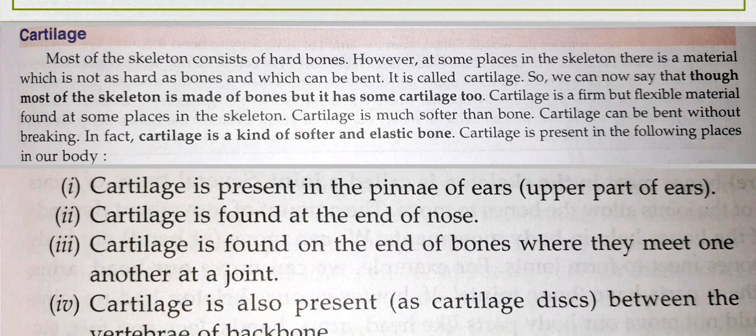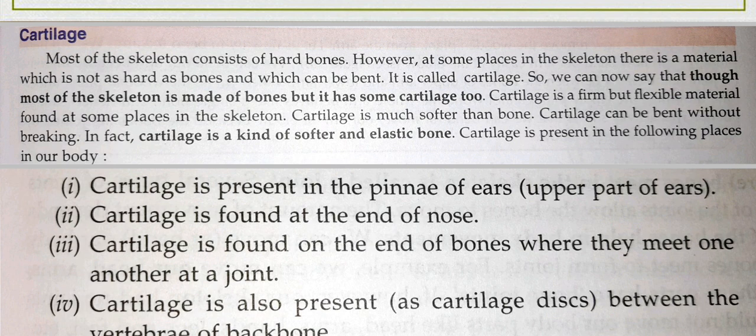What is cartilage? You know, most of the skeleton consists of hard bones. In that very first video you had seen the figure of the skeleton. It consists of hard bones only. However, at some places in the skeleton there is a material which is not as hard as bones and which can be bent. This is called cartilage.